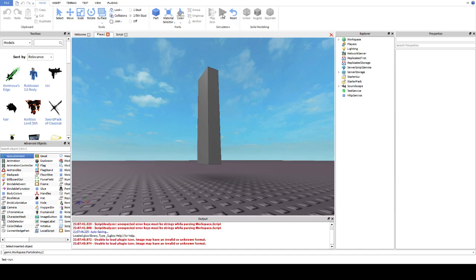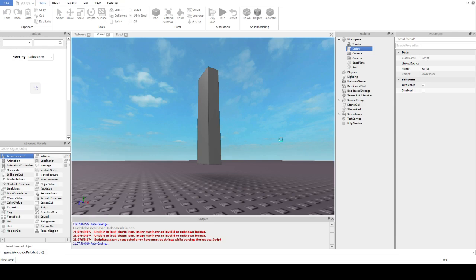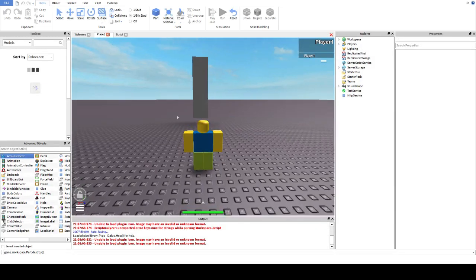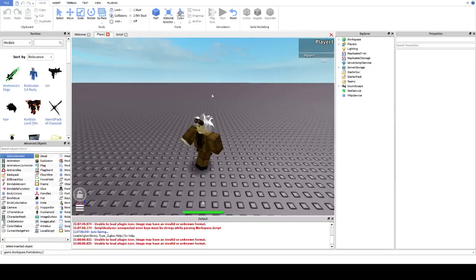Right. So I need to get my character in game so I can touch it. Right, because it's still connected to run when this part's touched. If I touch it, woohoo! It fades.